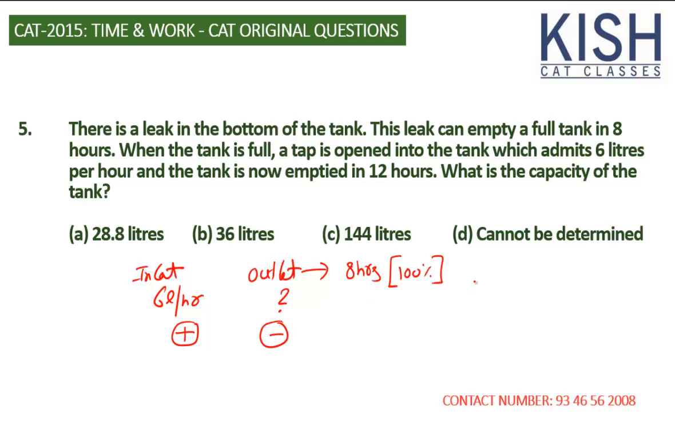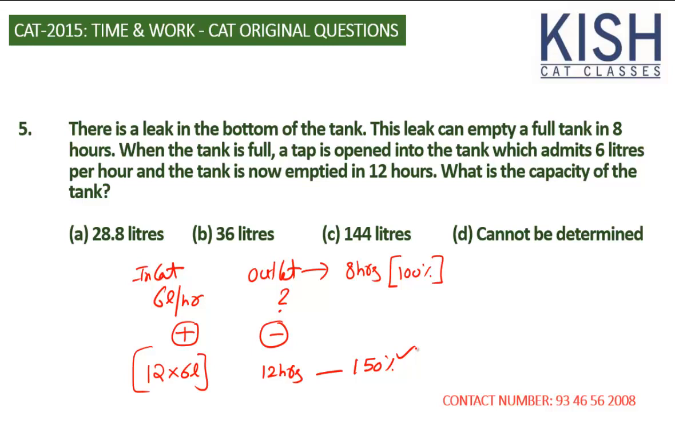Now the inlet pipe pumps in 12 into 6 liters per hour. And the outlet pipe drains out all the water. So if in 8 hours it can do 100% of the work, then in 12 hours, obviously it's going to do 150% of the total capacity of the tank. Where is this 50 extra percent? The 50 extra percent is directly coming from the inlet pipe.